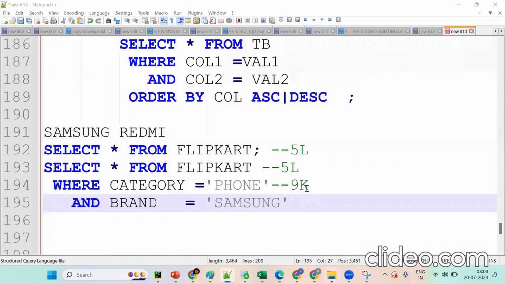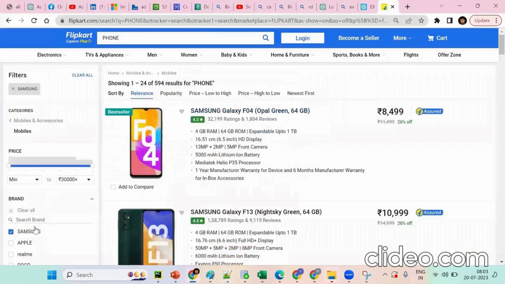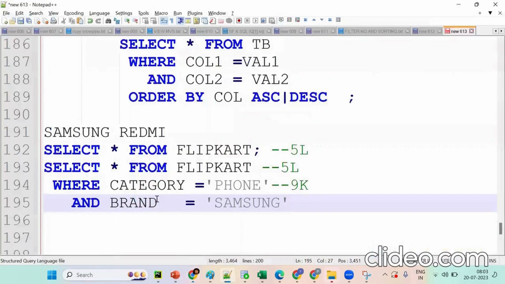I want to get 500. Suppose I want Samsung and male, and I want to get 500 as well. I want to get department ID 100. When records are increasing, what is the next concept? So I want to get optional.